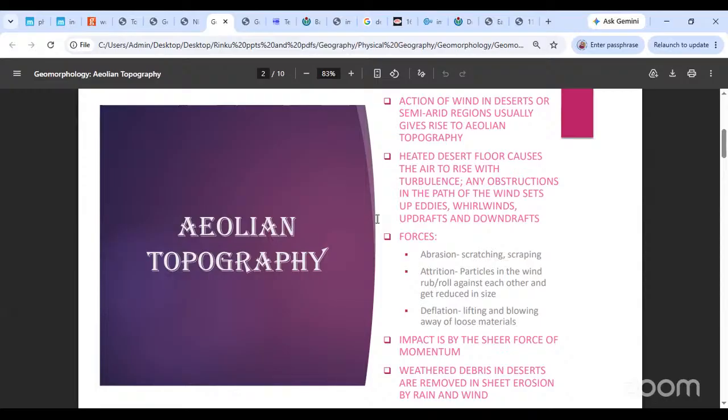So पानी क्यों flow करेगा? Because there is a difference in level of water. Okay? एक पानी higher level पे होता है, दूसरा पानी lower level पे होता है. तो clearly वो difference को negate करने के लिए पानी higher level से lower level तक flow करता है. Okay? तो wind क्यों flow करेगा? Why would the wind flow? Because of a pressure difference. There will be a high pressure region somewhere, a low pressure region somewhere, and clearly the wind will flow from a high pressure region to a low pressure region.